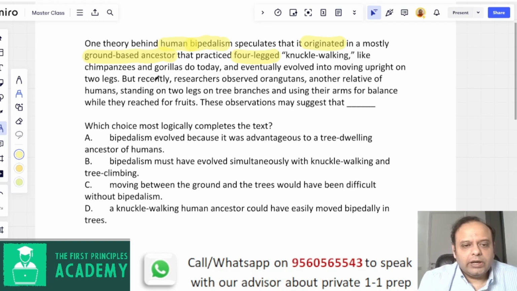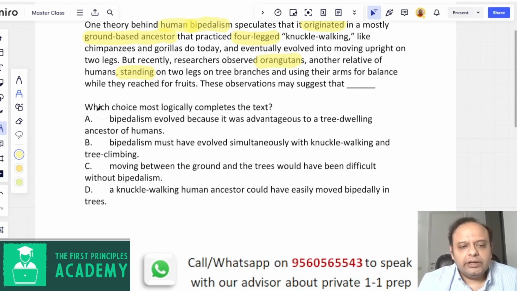But recently, and this is the new idea, researchers observed orangutans, so not chimpanzees and gorillas, another relative of humans, standing on two legs on tree branches and using their arms for balance while they reached for fruits. So researchers saw some form of bipedalism in trees, not yet on the ground. Eventually bipedalism is when you are walking everywhere and not using your four limbs to walk. But another relative of humans, the orangutan, was seen demonstrating some form of bipedalism, at least on trees, using their arms for balance while they reached for fruits. These observations may suggest that... So now we need to go through the answers and see what's directly stated and how much we can infer.